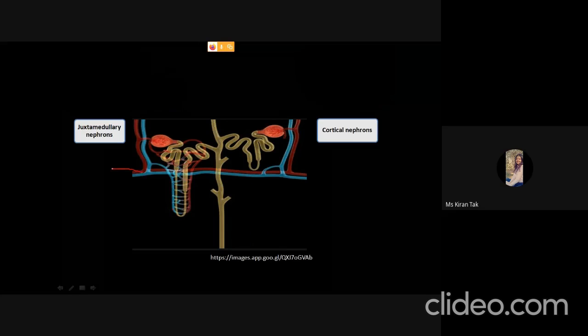Okay, so this above region is the corticular region, and the below region is called the medullary region. So the loop of Henle is deep inside the medulla, but the cortical nephrons are present in the cortical region of the kidney. And the major role of the juxtamedullary nephrons is to produce the concentrated urine.